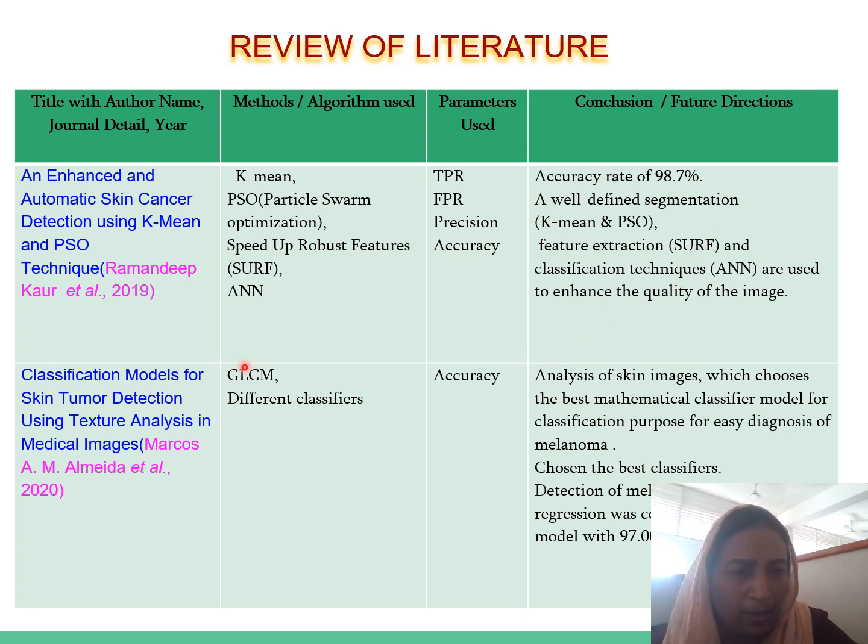Then the next paper, the classification model for skin tumor detection using texture analysis in medical images. They have used GLCM and different classifier methods, evaluated the accuracy of the system, and they have chosen the best classifier from the result.